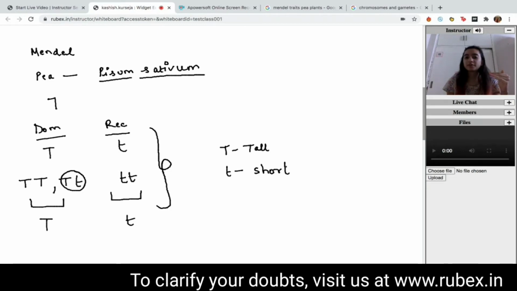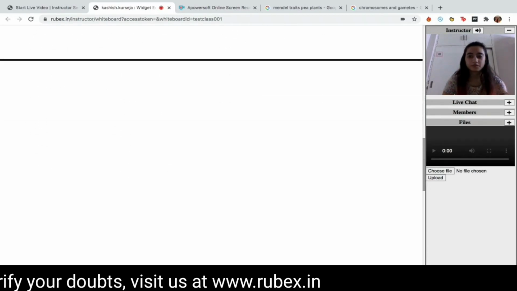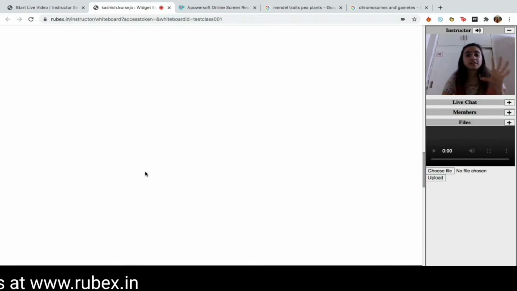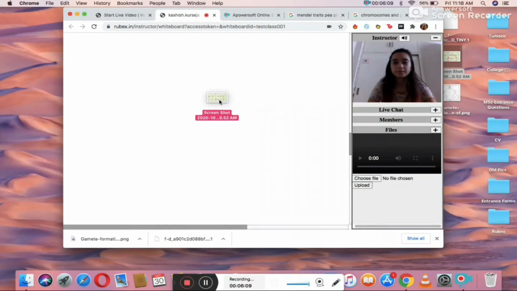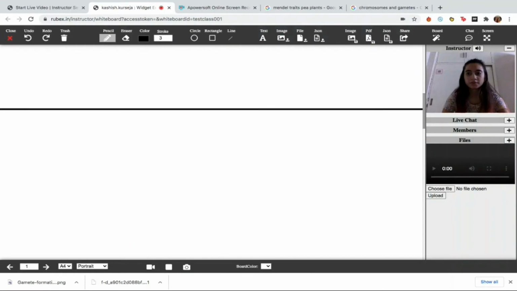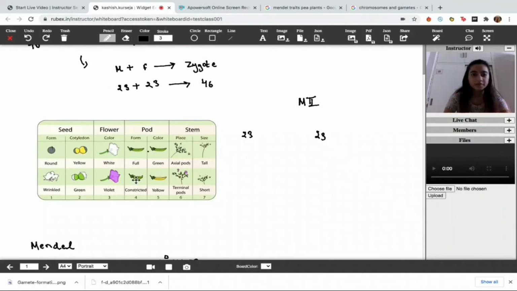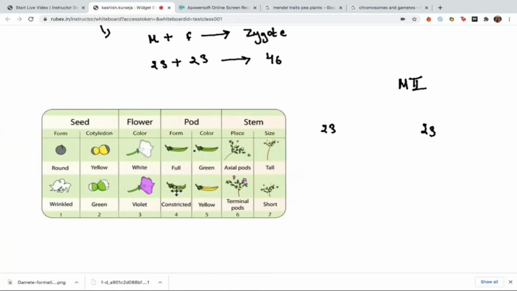We use the same alphabet in the lowercase and uppercase, right? So I'm going to be adding another page to show you the 7 characteristics that Mendel took, and I'll be inserting a screenshot in here. Hopefully it comes on. Yeah, so it did come on. Zooming in a little bit to explain.